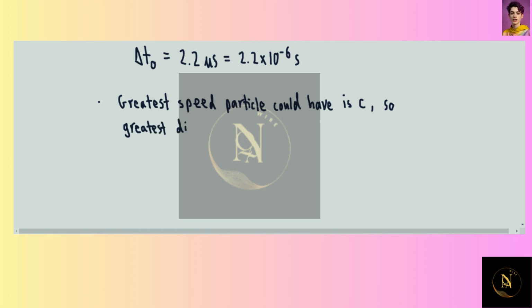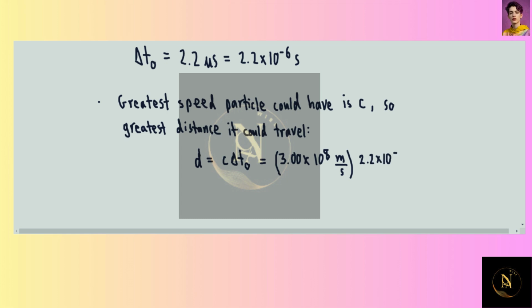So in its own reference frame, the muon can travel a distance of, if we simply use the formula distance equals speed times time, the speed of light times this lifetime. The greatest distance it could cover in that time would then be, if we multiply these together, 0.66 kilometers, or basically 660 meters. So it couldn't get very far.